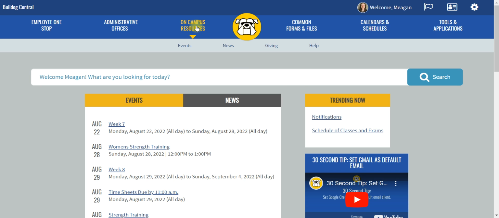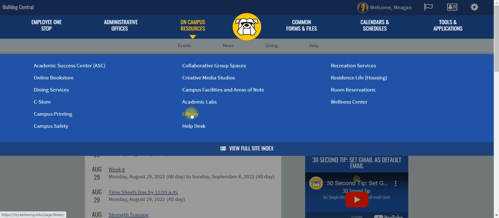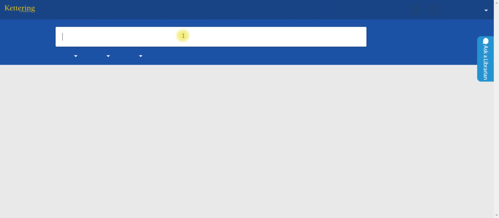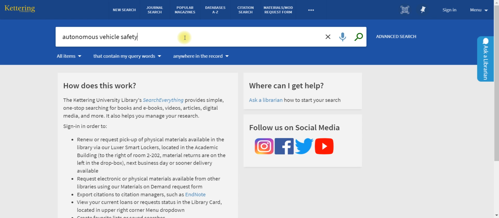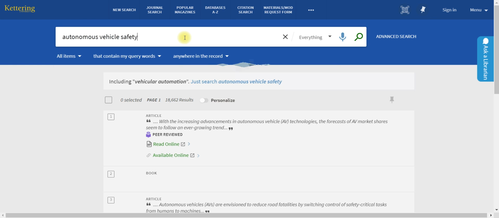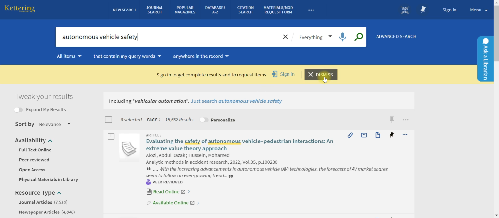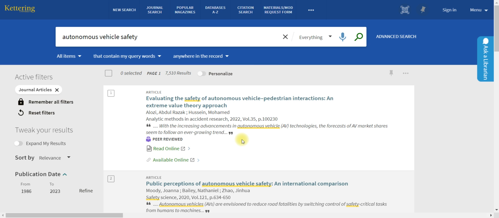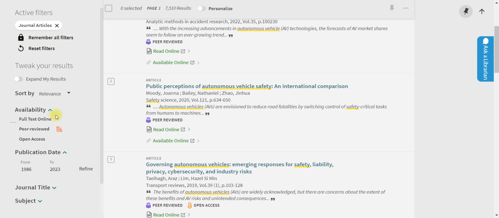So you'll go to my.kettering.edu, click on Campus Resources, then choose Library from the drop-down. Underneath where it says Welcome to the Library, there's a link that you can click to be taken to the library search page. Once I get there, I'm entering autonomous vehicle safety as my search. And I have two filters I want to use. So first will be journal articles. And then the second one is going to be peer reviewed.